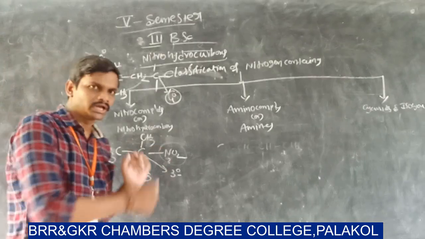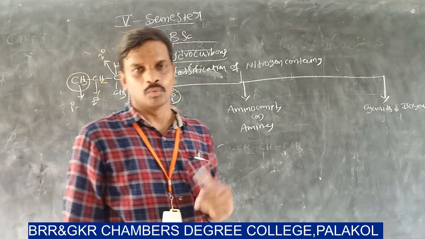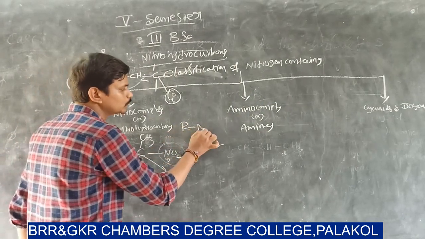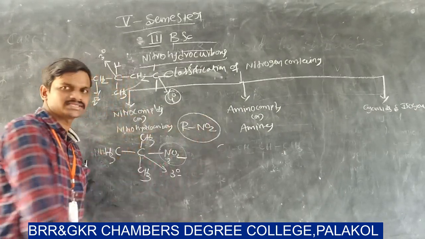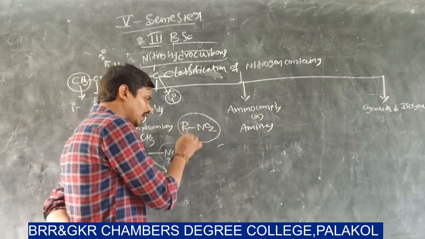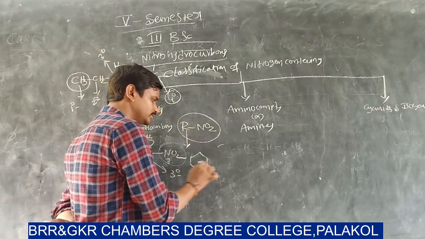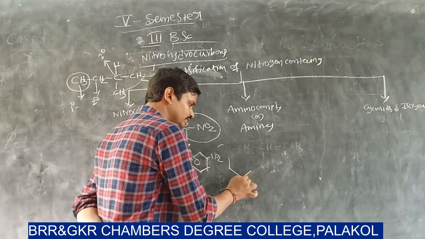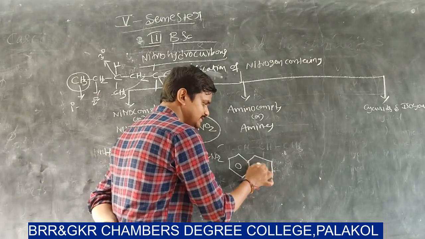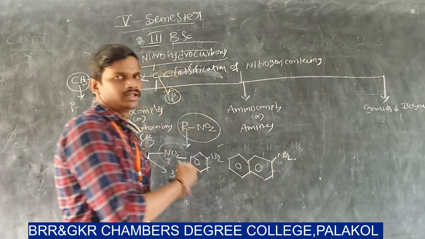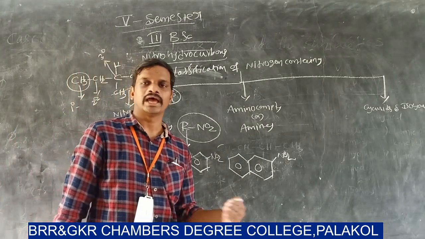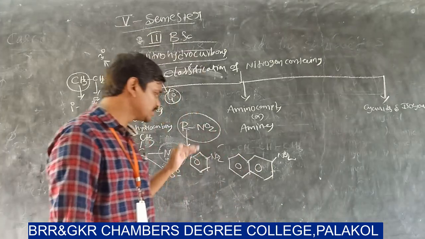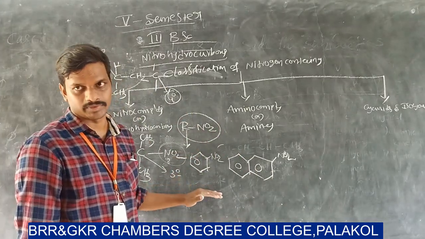Now I am moving to aromatic nitrohydrocarbons. So what is an aromatic nitrohydrocarbon? Generally, nitrohydrocarbons are represented as RNO2. In place of R, if you take aromatic systems like benzene or naphthalene or anthracene, then all these compounds are examples of aromatic nitrohydrocarbons. So this is about aromatic nitrohydrocarbons.